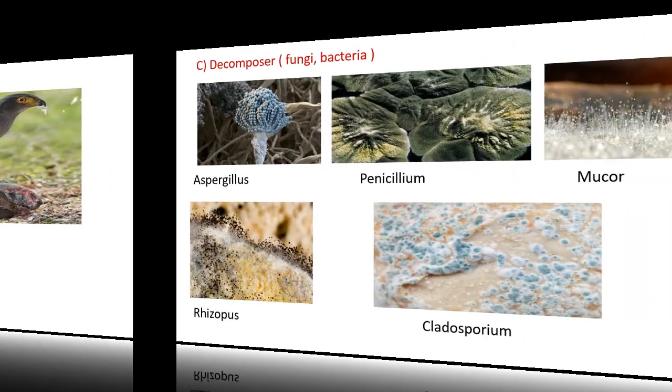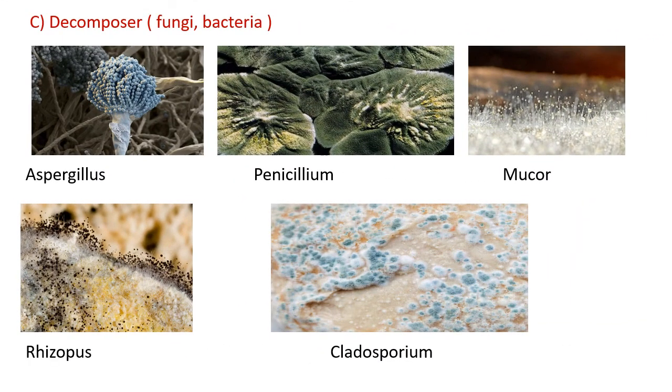Next, decomposers. We all know about decomposers and the decomposition process. If you do not remember this process, listen once again to the previous lectures. Decomposers include fungi and bacteria, and these fungi like Aspergillus, Penicillium, Mucor, Rhizopus, Cladosporium, and bacteria are helpful for decomposition. These five are fungi and they play an important role in decomposition.